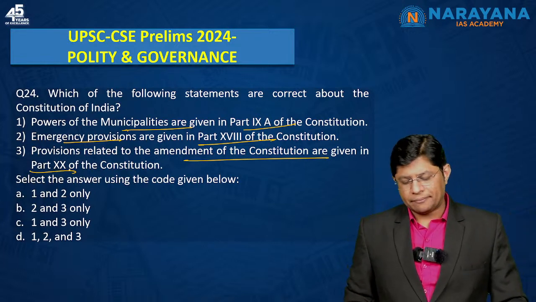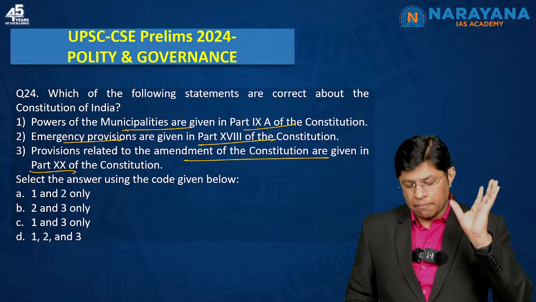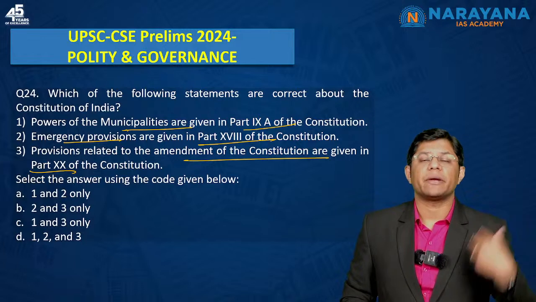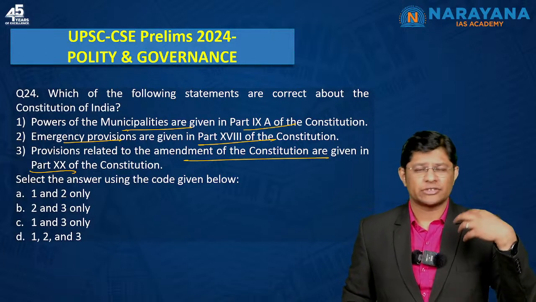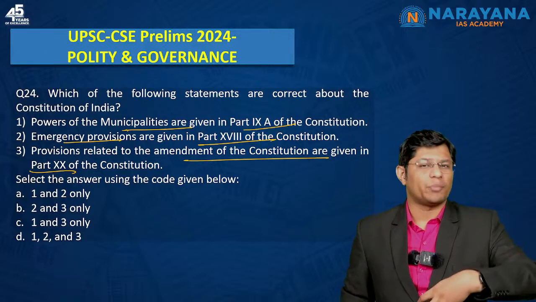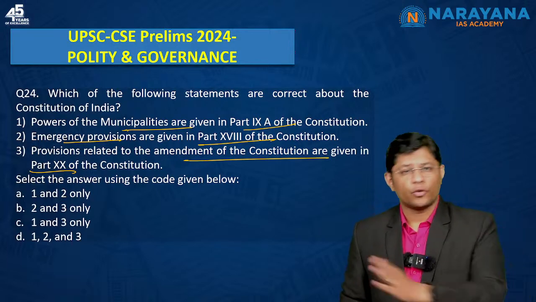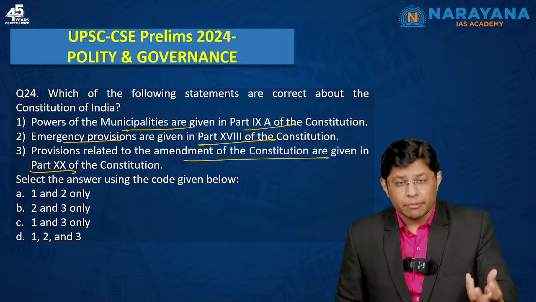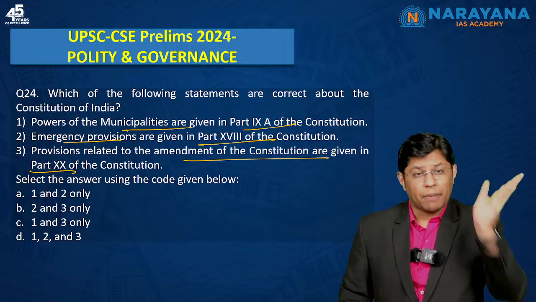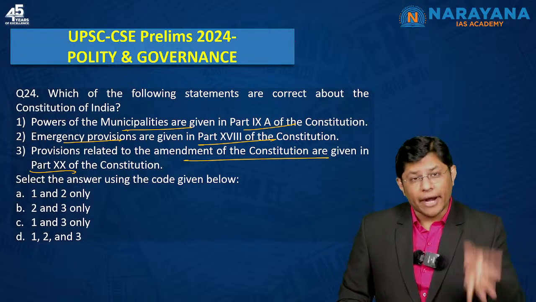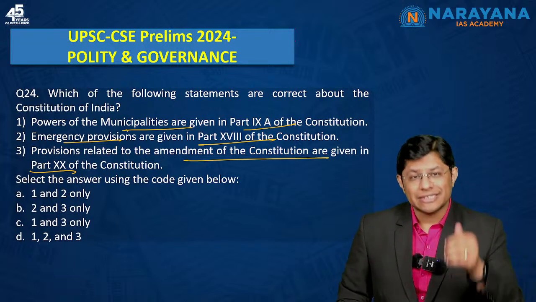Now, students, there are a few parts that aspirants are expected to know. For example, it's very easy to learn by heart the initial few parts. For example, we have part 1, Union and its territories, article 1 to 4. Then we have part 2, citizenship, article 5 to 11. Then we have part 3, fundamental rights, article 12 to article 35. Then we have part 4, DPSP, article 36 to 51.